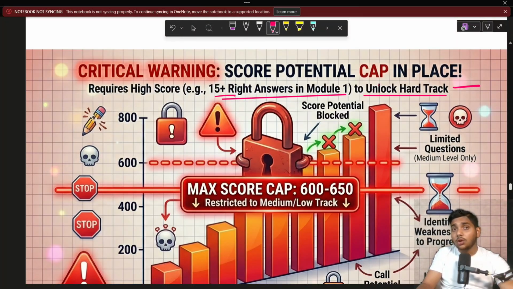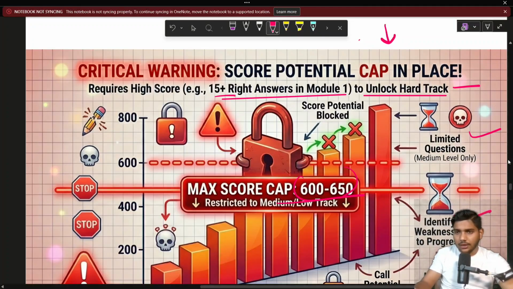If you unlock the easy track in Module 2, then your marks will go down to 700 or 600. So try to solve 15 plus right answers in Module 1 to unlock your harder track and accept the challenge. Mathematics is more interesting, but otherwise your score is always restricted between 600 and 650. So these are the limited questions.